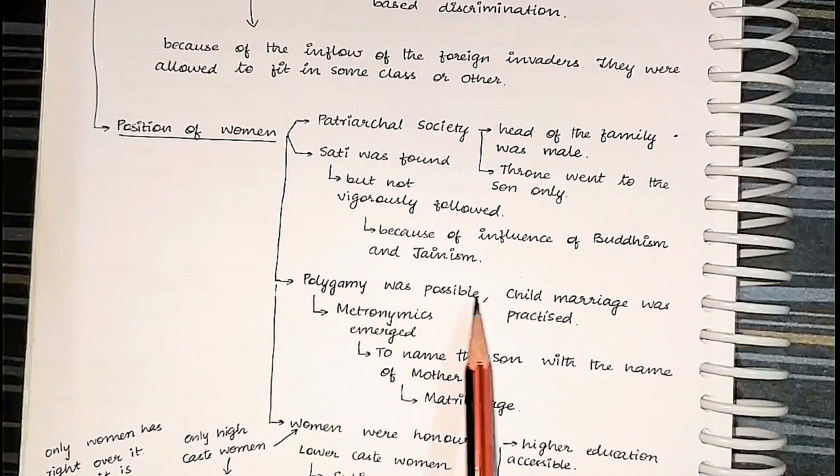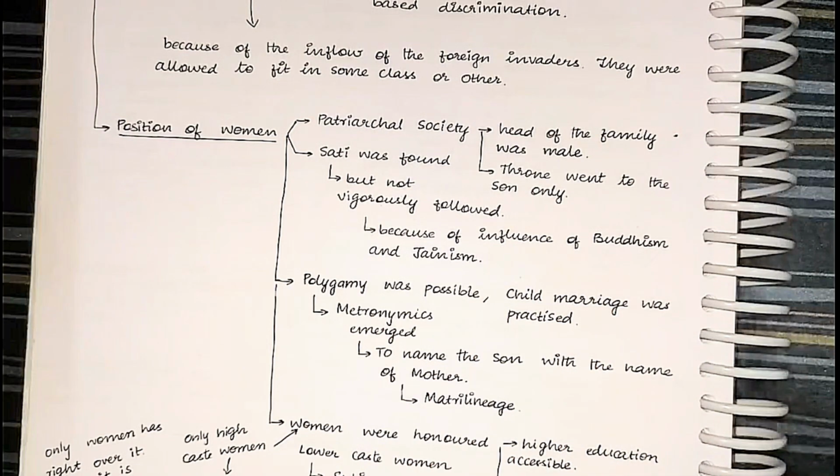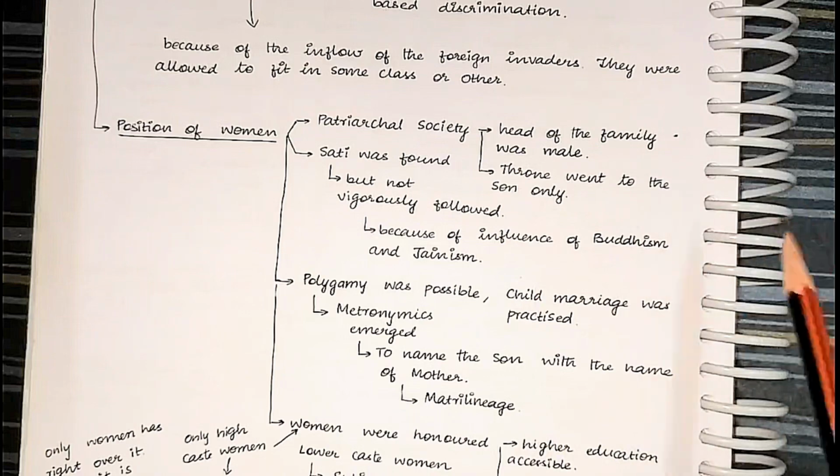Next, polygamy was present. It means a person can marry more than one woman. So in order to identify a particular son, he would be identified from the mother. For example, Shatakarni's name was Gautami Putra Shatakarni. Gautami is his mother's name.